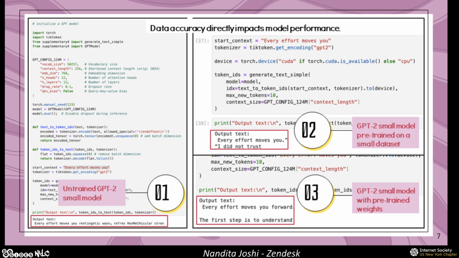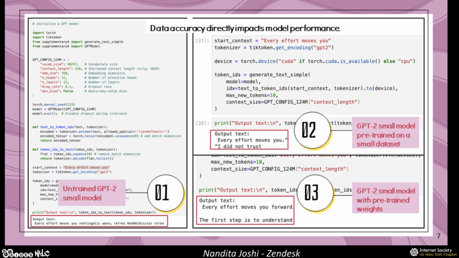When you have an untrained GPT-2 small model, the output you see in image 1 is really just gibberish. It's just a collection of letters. It's not even words that make sense. When I pre-trained on my small data sets and generated the output using that model, you can see that it builds an output that kind of makes sense. At least these words exist in the English language, though it's not really making sense in that context.